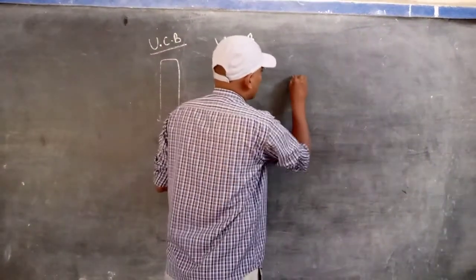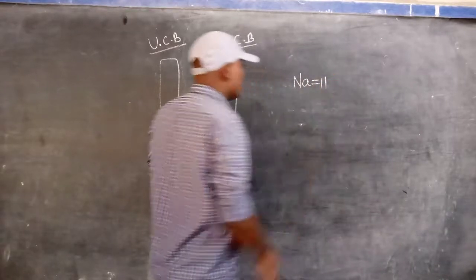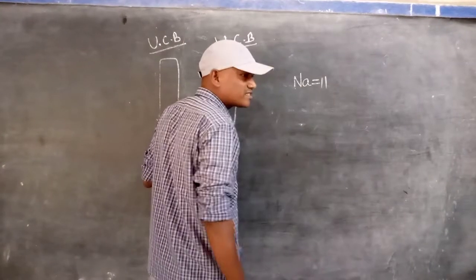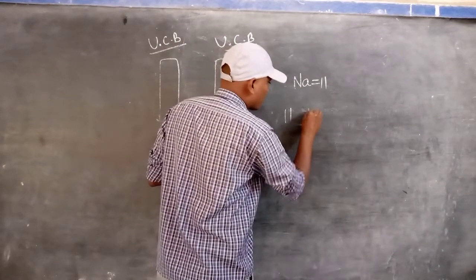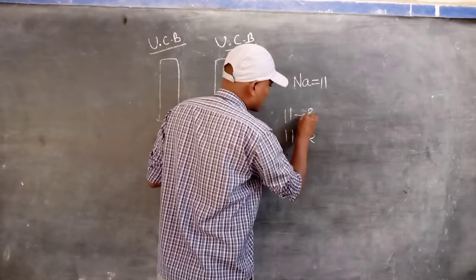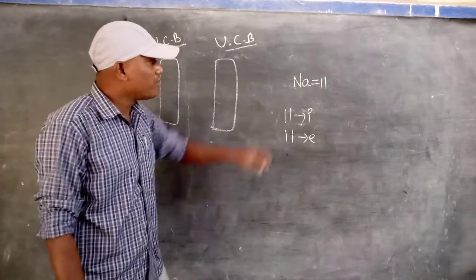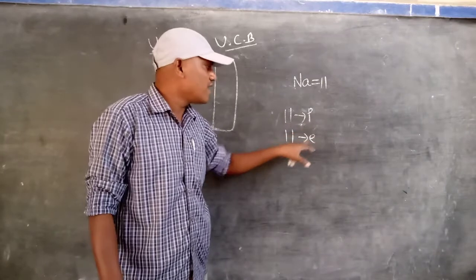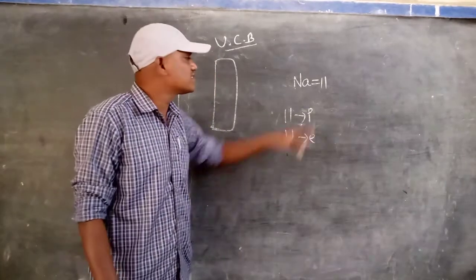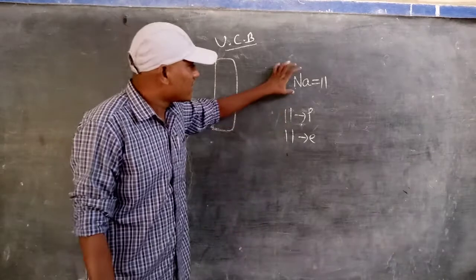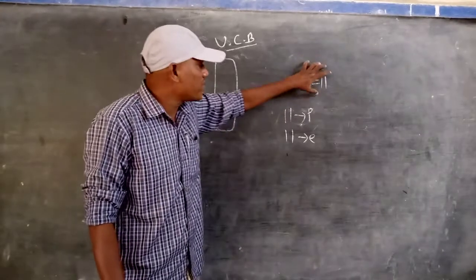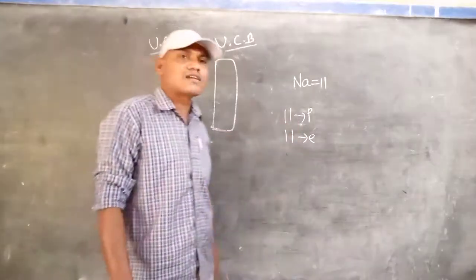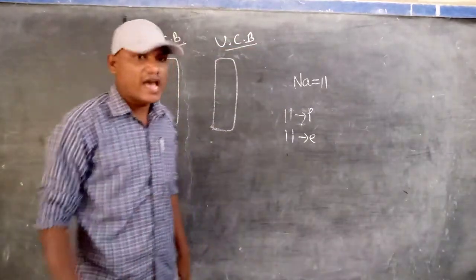Just consider sodium. The sodium atomic number is 11. We know very clearly, 11 means 11 protons and 11 electrons are present in the sodium atom. So 11 represents the atomic number. Atomic number is the number of protons and the number of electrons. That's why the sodium atom contains 11 protons in the nucleus and 11 electrons, and these 11 electrons are revolving around the nucleus.